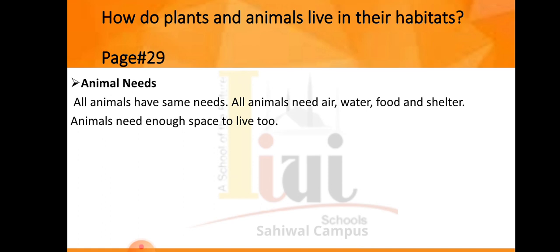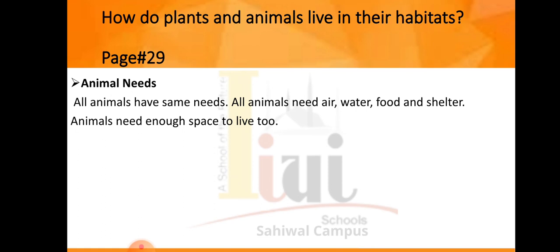As a huge whale needs air, water and food to survive, likewise chipmunk also has the same needs. If insects living on this planet require air, water and food, likewise chipmunk has the same needs. It's all about the needs of animals that they are required to survive on this planet.